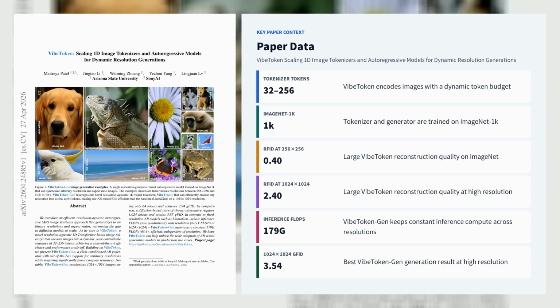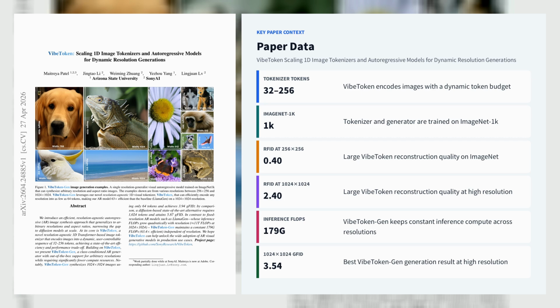Let's explore the third paper, Vibe Token Scaling: 1D Image Tokenizers and Autoregressive Models for Dynamic Resolution Generations. Vibe Token, from Sony AI and Arizona State University, reframes image tokenization as a resolution-agnostic 1D transformer problem, so autoregressive generation can scale to arbitrary aspect ratios without exploding token length.